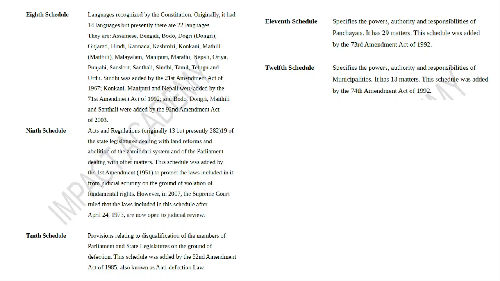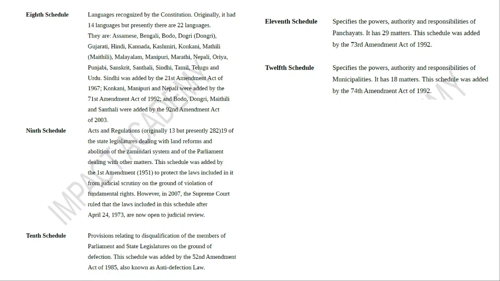And you have to remember all these things. Sindhi was added by the 21st Amendment Act of 1967. First Sindhi was added, and then you have Konkani, Manipuri, Nepali, etc., by the 71st Amendment Act of 1992. And Bodo, Dogri, Maithili, and Santali were added by the 92nd Amendment Act of 2003. All these are very important. And recently, Farsi, which is Persian, was given classical status. Out of these languages, Sanskrit, Tamil, Telugu, Kannada, and Malayalam have classical status. Later, Pali and Prakrit were added. Now, Farsi is also added recently. That's also very important.